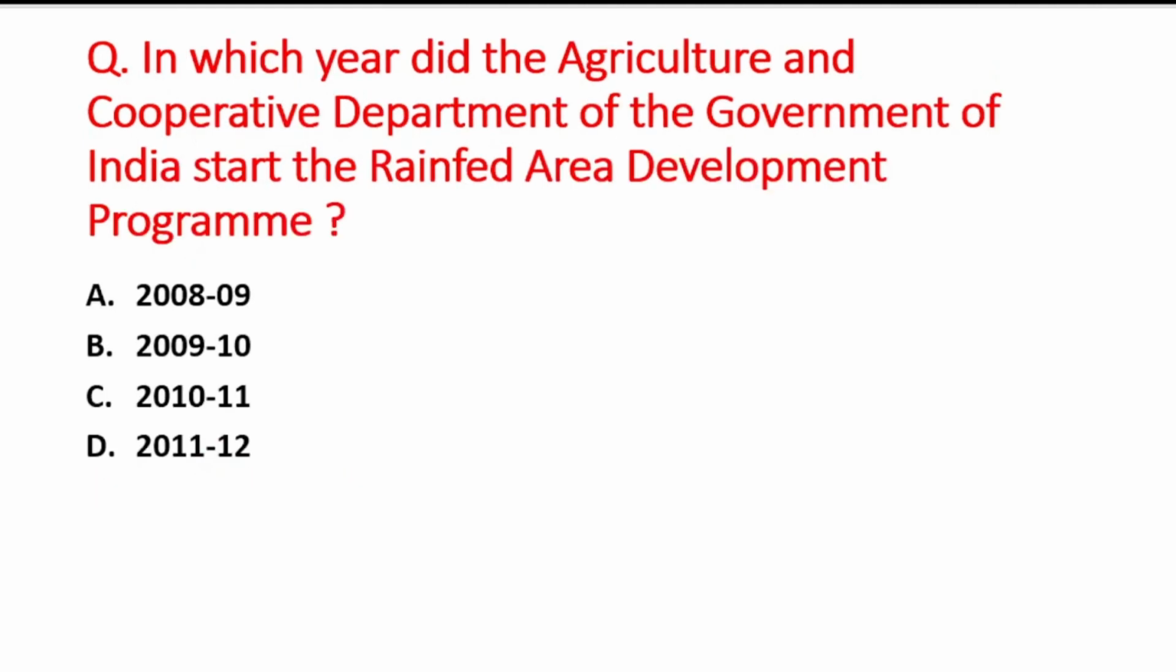Next question is in which year did the Agriculture and Cooperative Department of the Government of India start the Rain-fed Area Development Program? A option is 2008 to 2009, B option is 2009 to 2010, C option is 2010 to 2011, and last option is 2011 to 2012. So right answer is option D, that is 2011 to 2012.